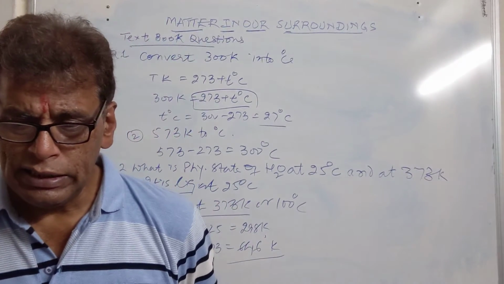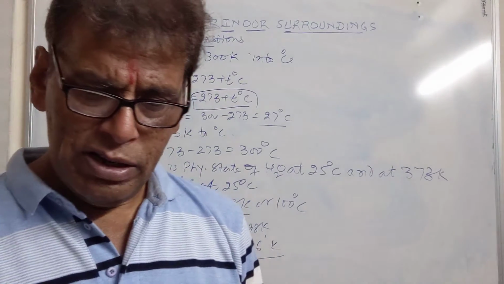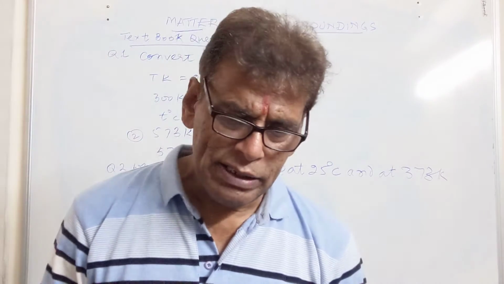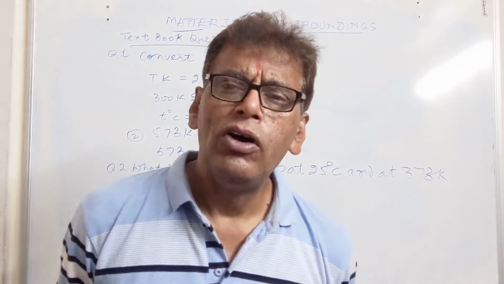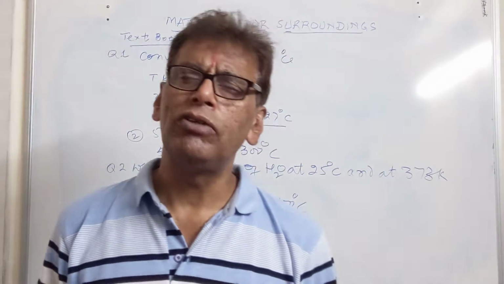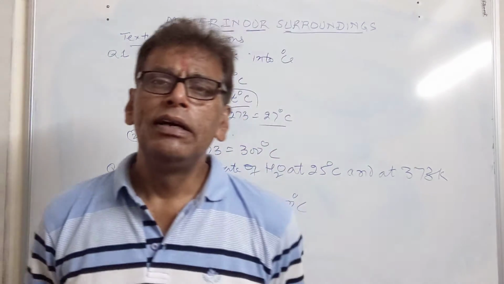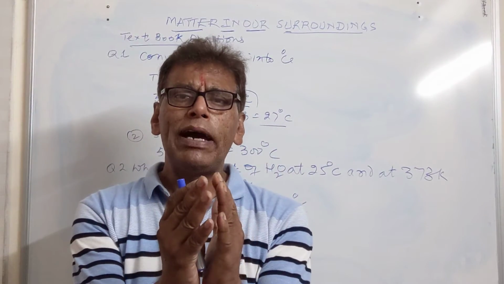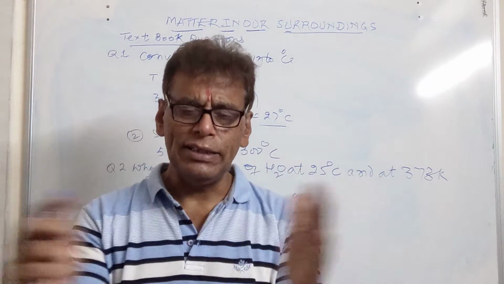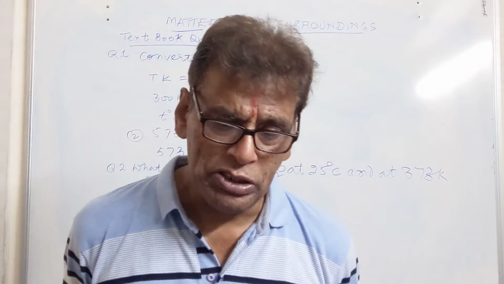Then what are the characteristics of the different states of matter? We have done this. Solid, liquid and gaseous states have definite characteristics. Then we discuss the characteristics in tabulated form between solid, liquid and gas. First of all, we discuss the packing of the particles. In case of the solid, they are more closely packed. In case of the liquid, they are slightly away from each other, less closely packed. In case of the gases, they are far away from each other.